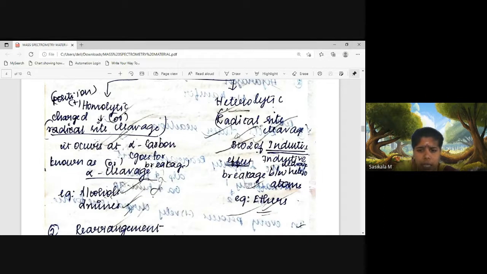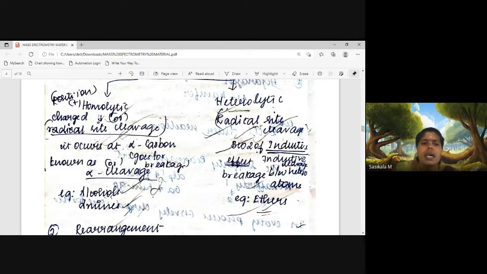Homolytic cleavage occurs at the positively charged cation, so it is called charged site cleavage, and it occurs at the alpha carbon, so it is called alpha cleavage. Inductive cleavage occurs at electron donating groups like OH, which carry unpaired electrons. So alpha cleavage is charged site cleavage, and inductive cleavage is radical site cleavage.